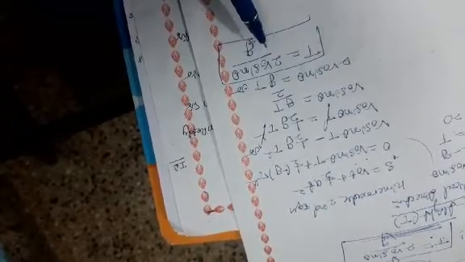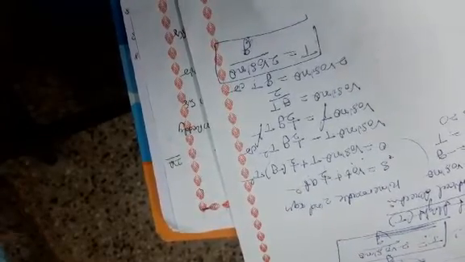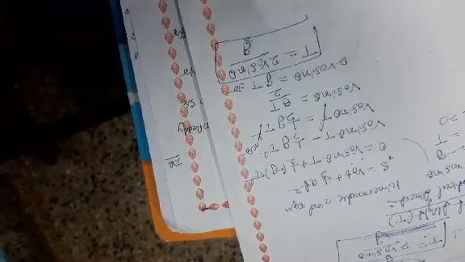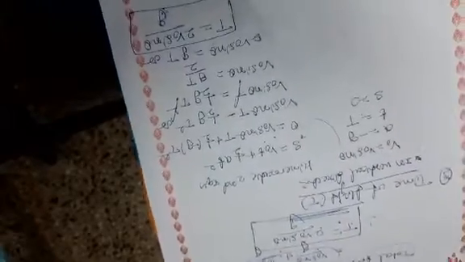Here g is the acceleration due to gravity, theta is the angle, v naught is the initial velocity, and capital T is the time of flight.